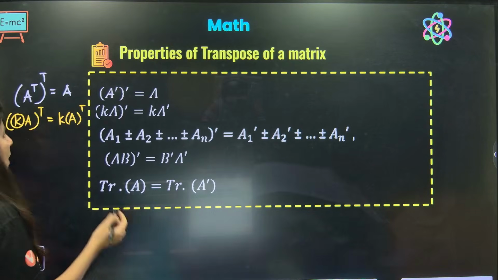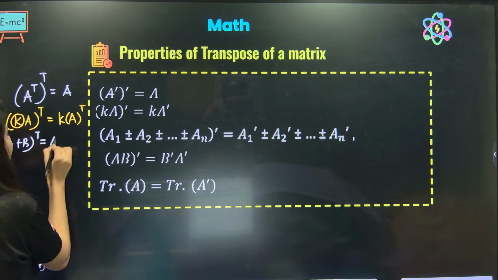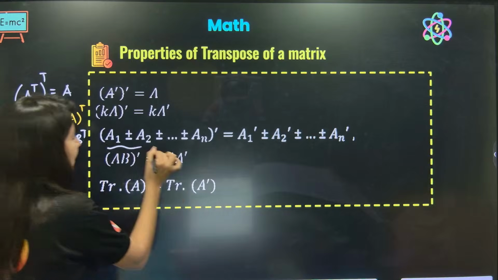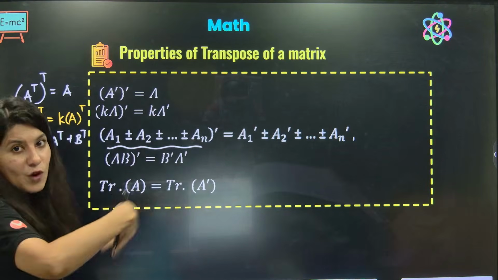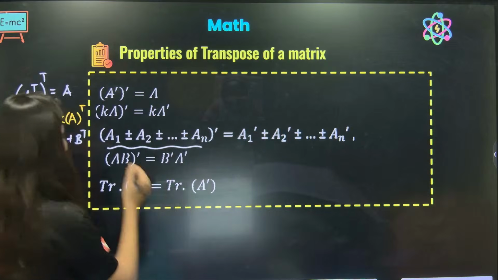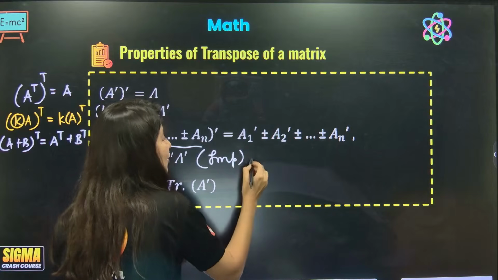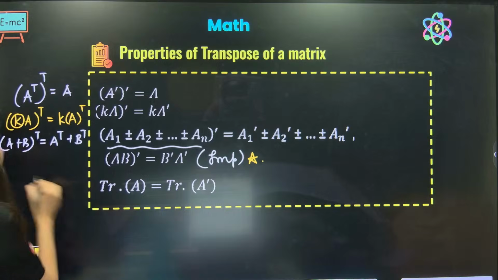Now, suppose A plus B transpose is given to you. Very easy. You just have to do A transpose plus B transpose. This property is expandable for n terms also. Now this is a very important property, important for JEE Main 2026, which is the reversal property.